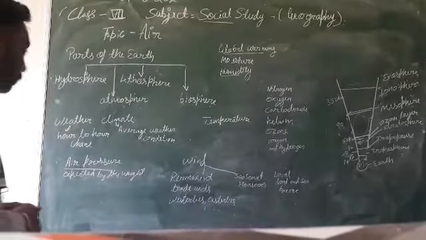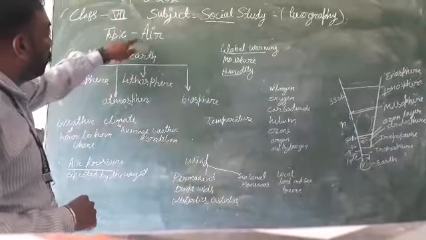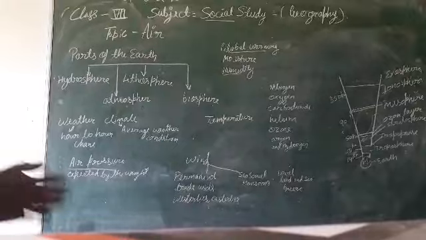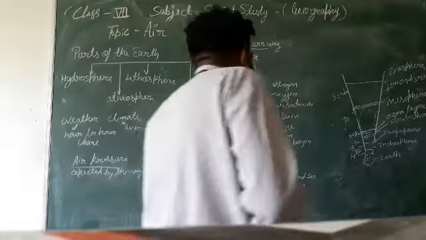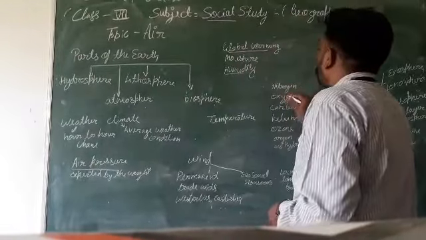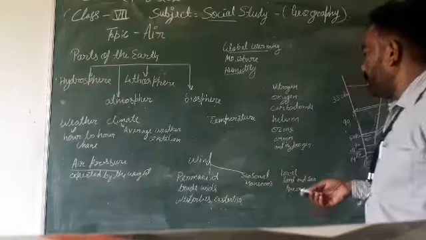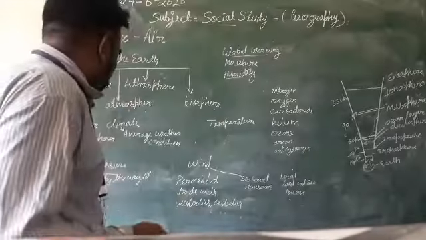And as you know, here we are talking about the atmosphere because this is the main part of the air. Atmosphere is a combination of different types of air like nitrogen, oxygen, carbon dioxide, helium, ozone, argon, and so many gases around the earth.